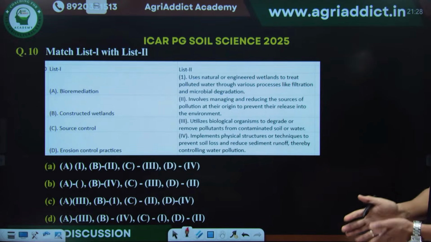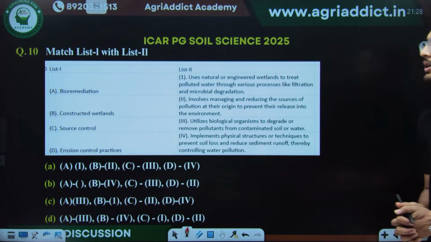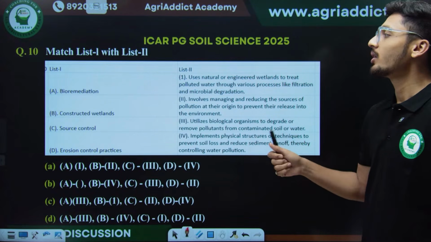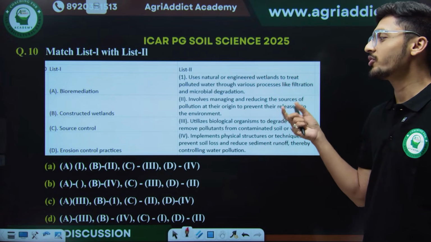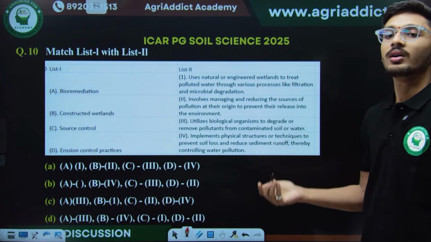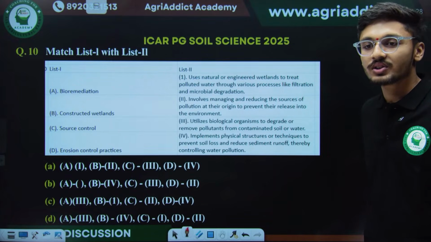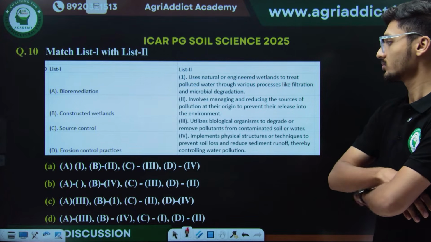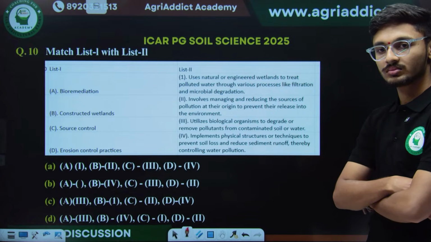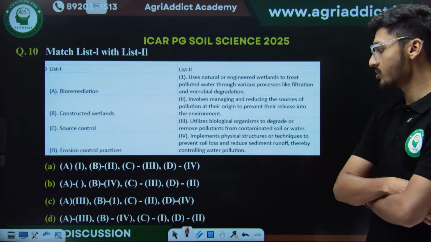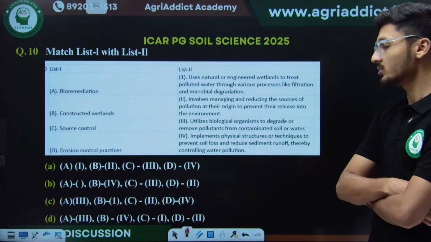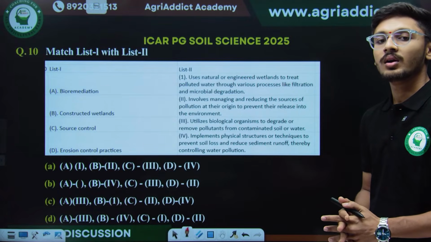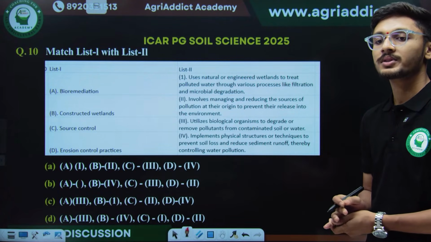Next question, we have a match the following type of question, and it is a mixed question, not perfectly from a specific point. It is a mixed type of question from soil pollution as well as erosion and water management. So just try to answer this question. Anyone in the comment section? Option C.